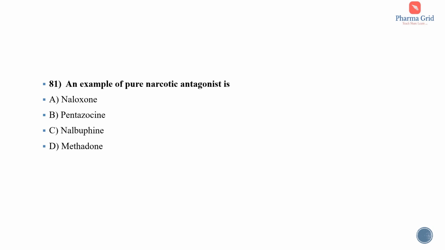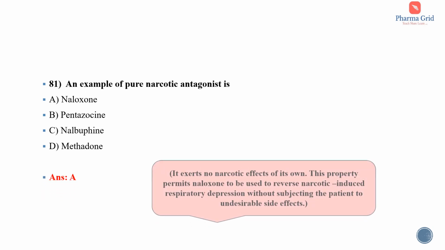Question number 81. An example of pure narcotic antagonist is: the options are naloxone, pentazocine, nalbuphine, methadone. So here the correct answer is option A, that is naloxone.